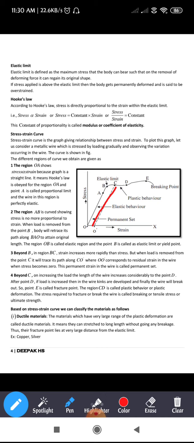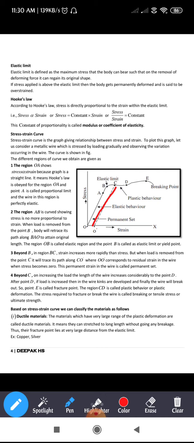Let us see what happens when you add still more weight to the wire. Now the weight on the body is 300. Next I am adding some more, 50 grams, so the total weight is 350 grams now. What happens, you can see in the figure, the strain is more compared to the stress, which results in an increase in the length of the wire compared to the previous case.